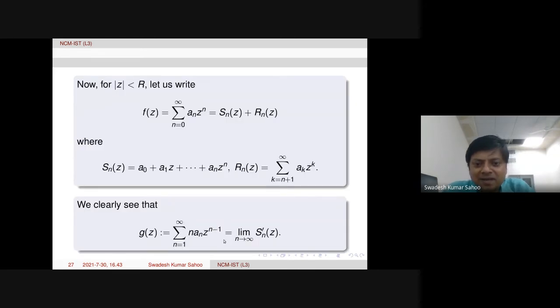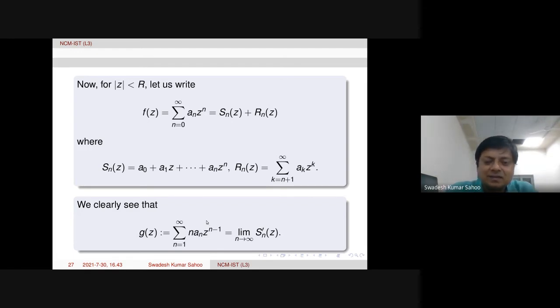Then finally we take the limit of this derivative of S_n(z), then we get this information. That means S_n'(z), as n tends to infinity, this is actually the derived series. But we need to prove that this derived series, if we denote it by G(z), is nothing but f'(z). That we have to prove.